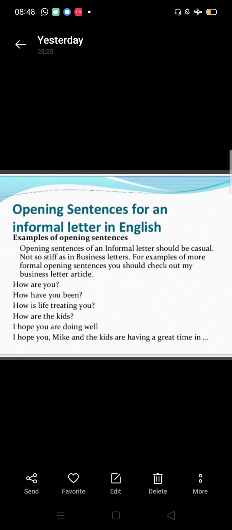Opening sentences for an informal letter in English. Examples of opening sentences. How will we open the letter, or what are the opening sentences we will write in an informal letter? Opening sentences of an informal letter should be casual, not so stiff as in business letters. For examples of more formal opening sentences, you should check out how are you? How have you been? How is life treating you? How are the kids? I hope you are doing well. I hope you, Mike, and the kids are having a great time.